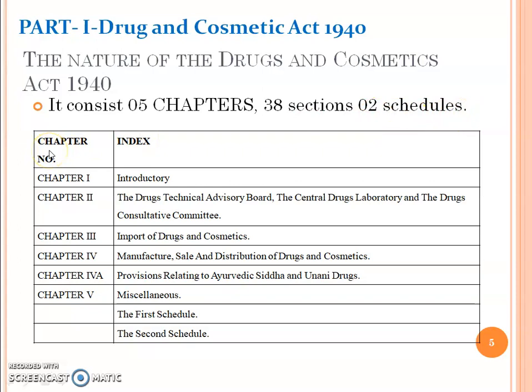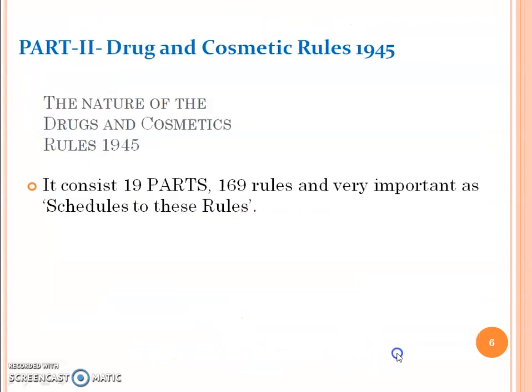Chapter wise, we will see: chapter 1 contains the introductory part, chapter 2 contains the Drugs Technical Advisory Board, DTAB, the Central Drug Laboratory and the Drugs Consultative Committee. Chapter 3 contains import of drugs and cosmetics. Chapter 4 contains manufacture, sale and distribution of drugs and cosmetics. Chapter 4a contains provisions related to Ayurvedic, Siddha and Unani drugs. Chapter 5 contains miscellaneous, in which the first schedule and second schedule also are there.